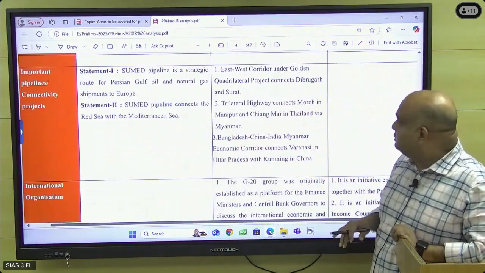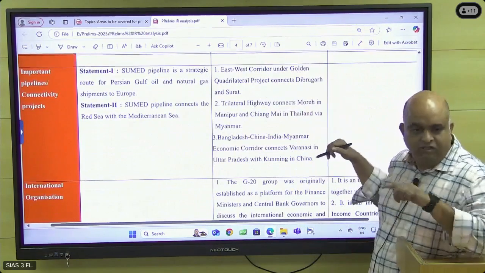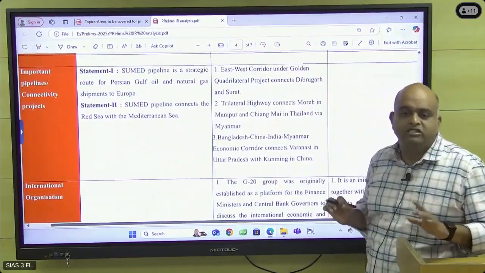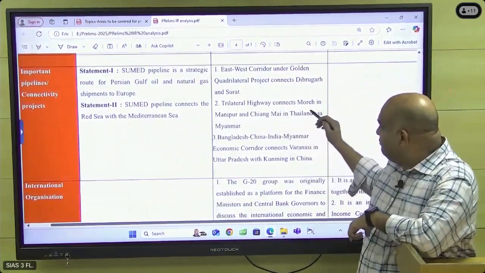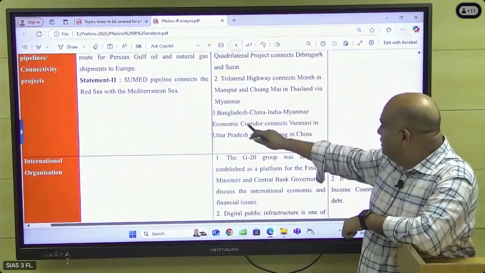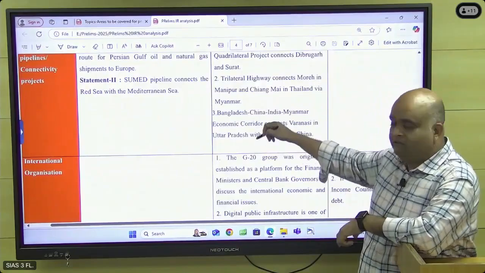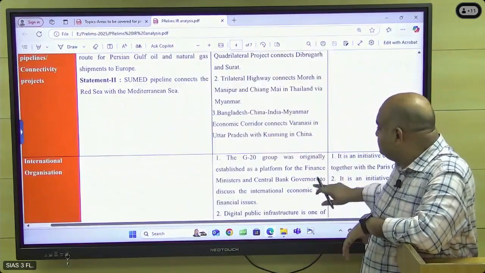India-based connectivity projects. The East-West corridor under the Golden Quadrilateral connects with this. So you have to check all the connectivity projects. The Trilateral Highway, that is Thailand, Myanmar, India, they are asking about that highway. And then BCIM, Bangladesh, China, India, Myanmar. They are asking which areas are connected with this project.